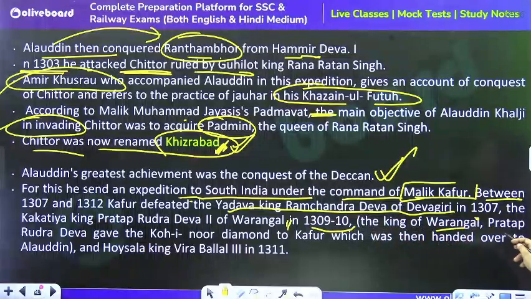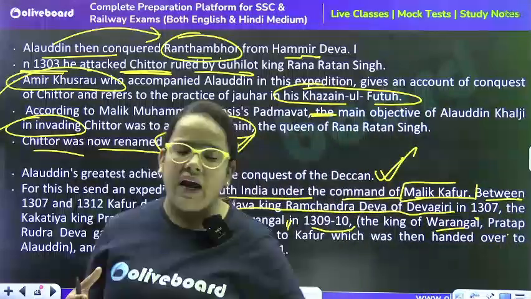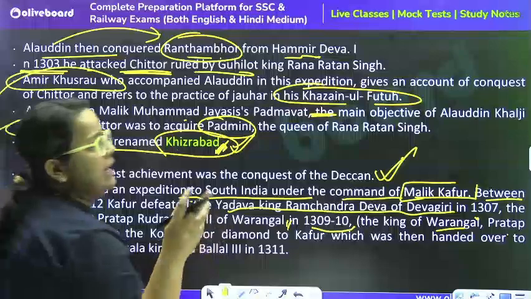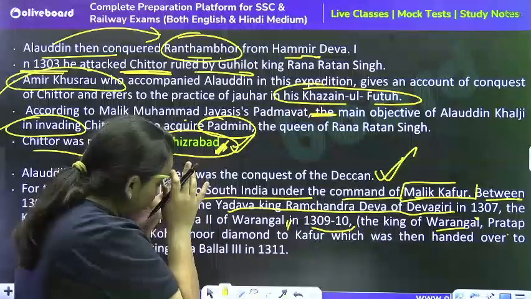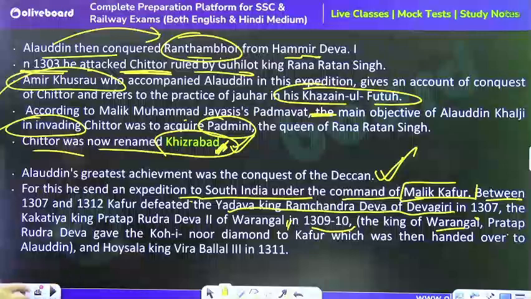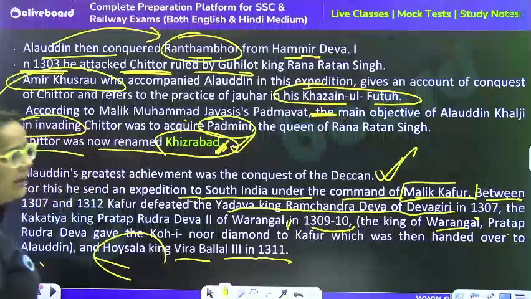The king of Warangal, Prataparudra Deva, gave the Kohinoor diamond to Malik Kafur, and in this way, finally, the Kohinoor diamond was received by Alauddin Khilji. Then Malik Kafur also defeated the Hoysala king Veer Ballala III in 1311.